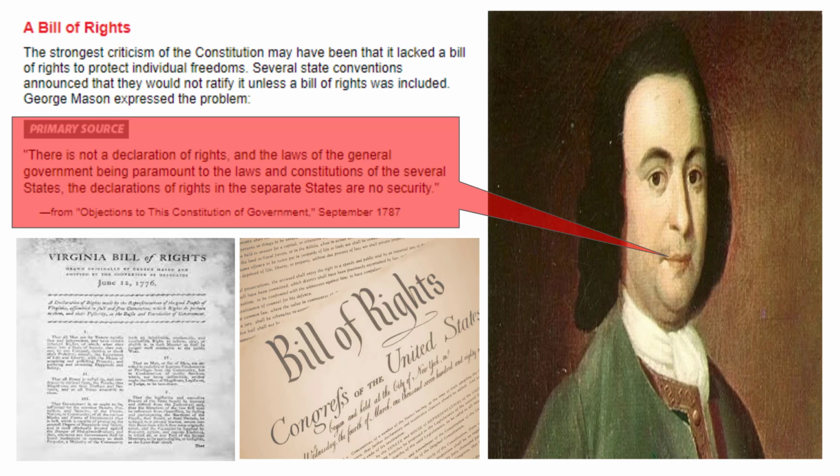Question number 11. What was the biggest criticism the Anti-Federalists had about the Constitution? That it lacked a Bill of Rights to protect the individual freedoms of the people.